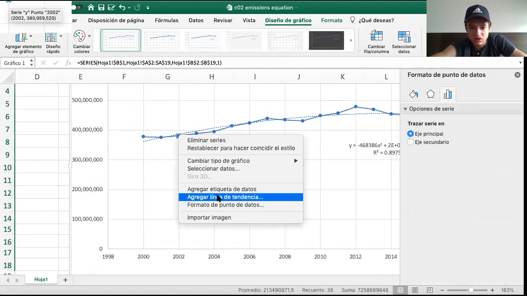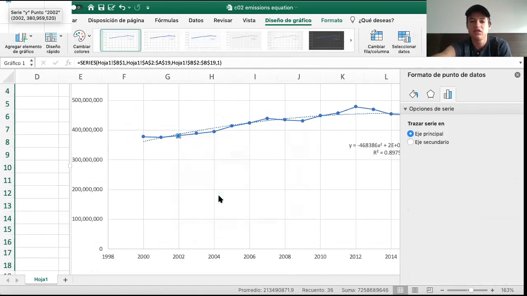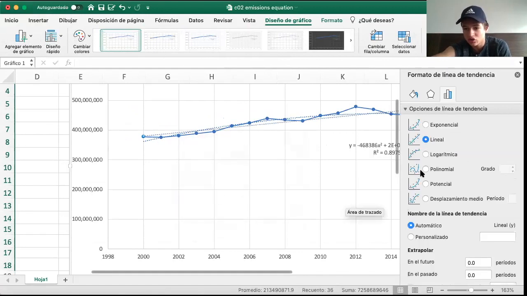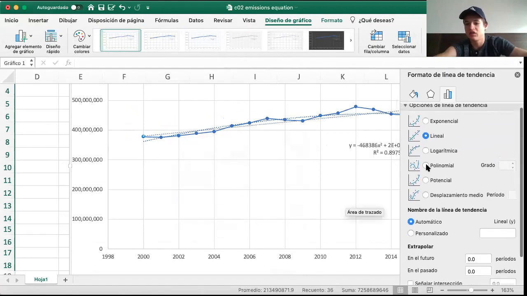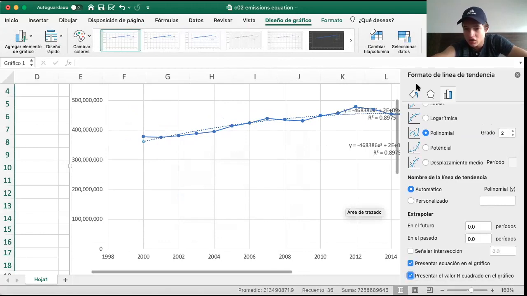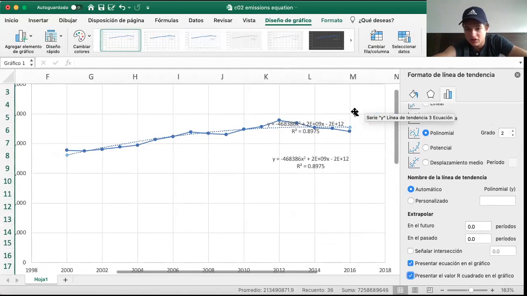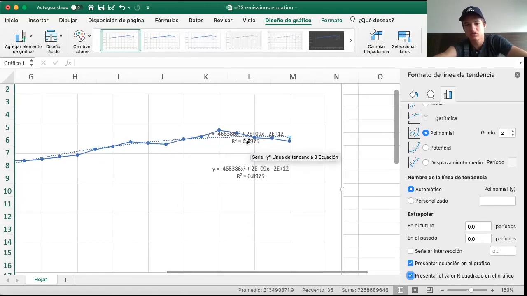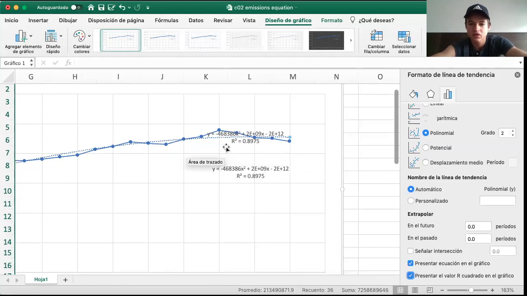Then you choose add a trendline, and from these you choose the line that best represents your table, and then you show the equation, and you can also show the R, which helps you find out if it's close to the dots. Whichever is closest is the one you want to choose, and it's closer to 0.99, so this is the one I chose. So here's the equation, and here the graph.